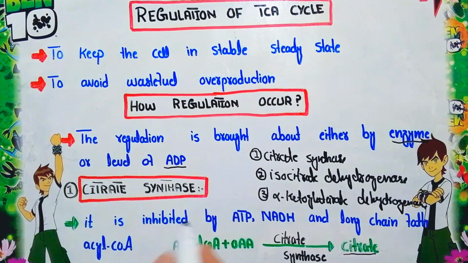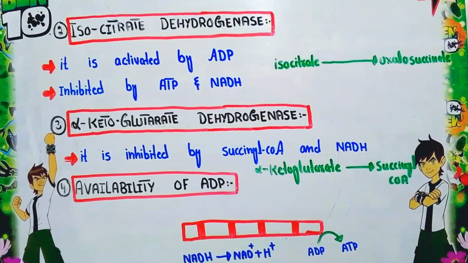So actually when the ATP and reduced coenzymes are sufficient, there is no need for the TCA cycle to occur further. That's why these substances inhibit the activity of citrate synthase. Now the second enzyme that regulates the TCA cycle is